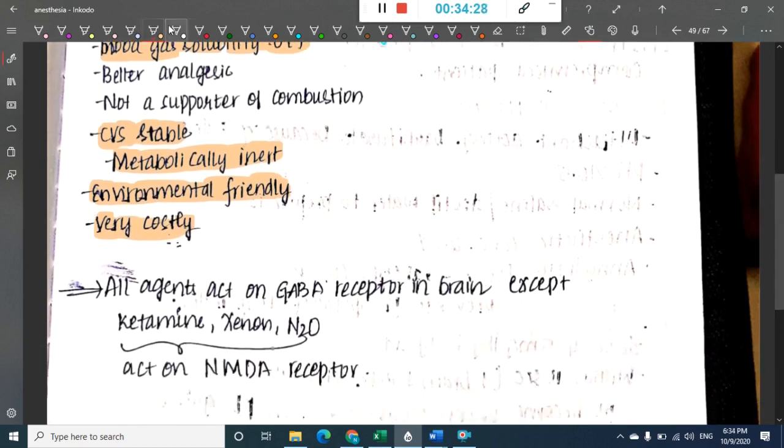So all this is very important. Many times this question is asked. All the inhalational agents act on GABA receptors in the brain, except three which act on NMDA receptors: ketamine, xenon and nitrous oxide. So this is about inhalational anesthetics.